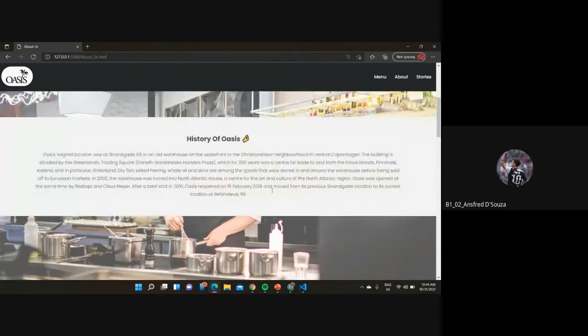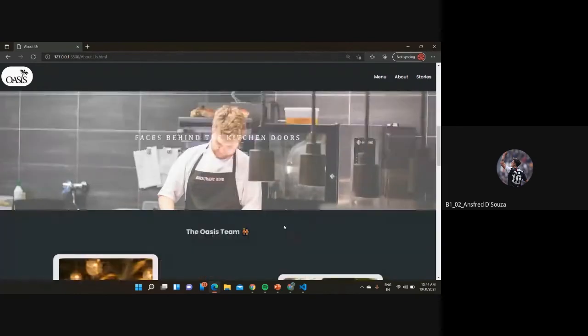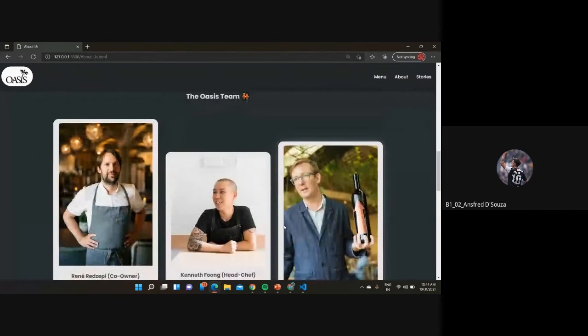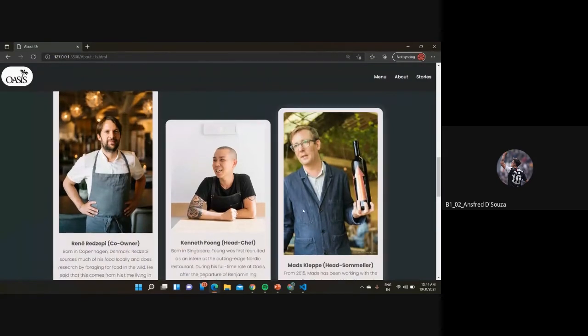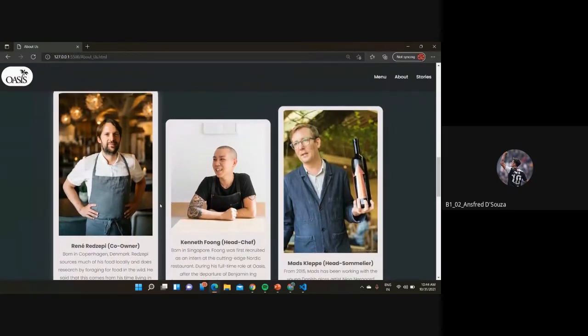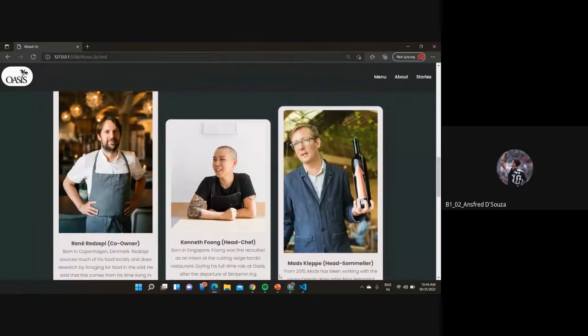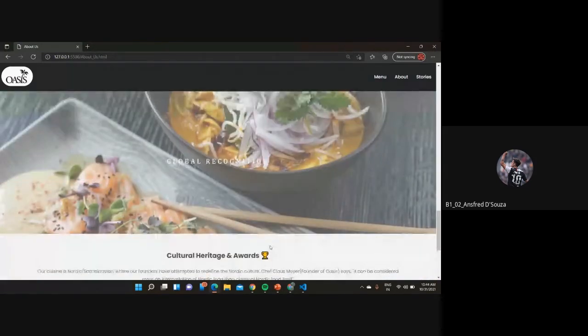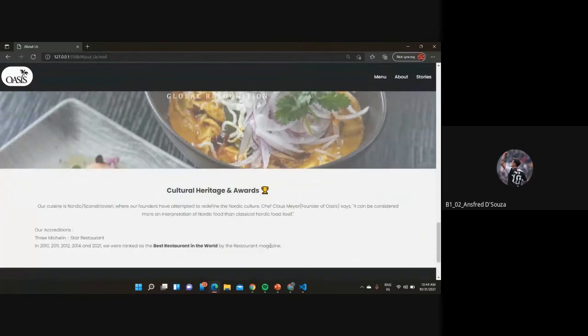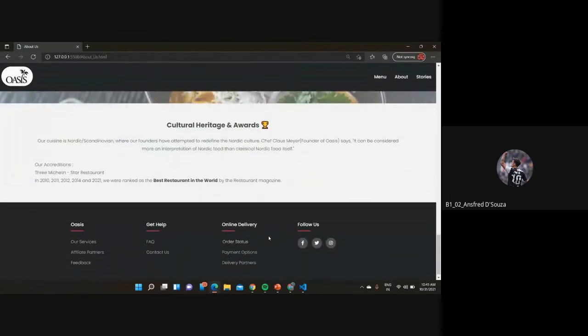Then I wrote about the chefs, where I used grid properties and made 3 grid boxes. To give a nice effect, I used the translateY property, so on hovering it raises slightly and looks good. Then this is the accreditation part, about how it is a great restaurant. I've written about that, and the header and footer are the same.